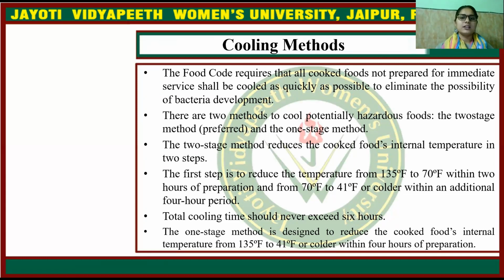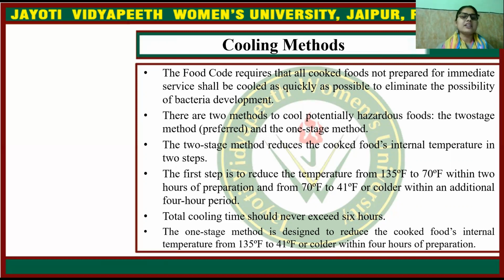The two-stage method reduces the cooked food's internal temperature in two steps. The first step is to reduce the temperature from 135 to 70 degrees Fahrenheit within 2 hours of preparation, and then from 70 degrees Fahrenheit to 41 degrees Fahrenheit or colder within an additional 4-hour period. So the total cooling time should never exceed 6 hours.